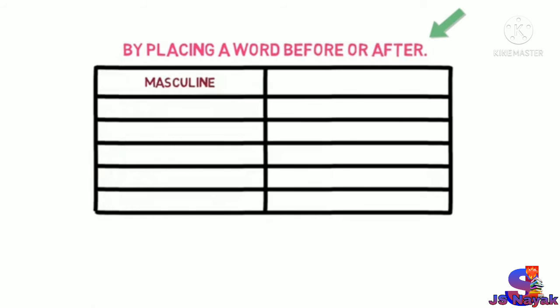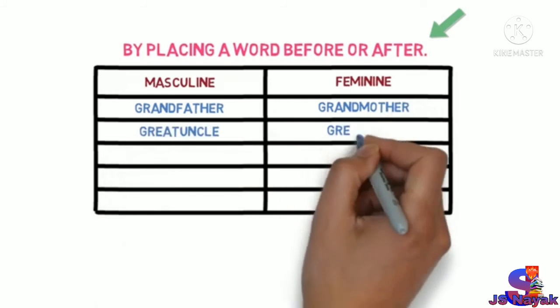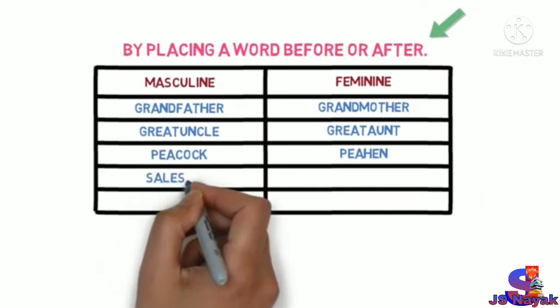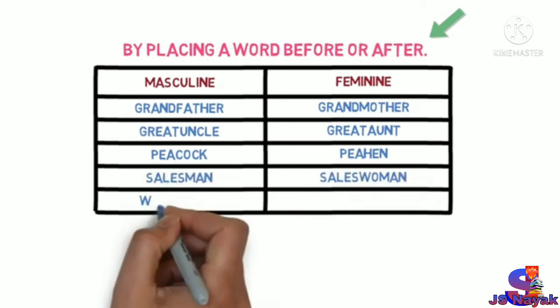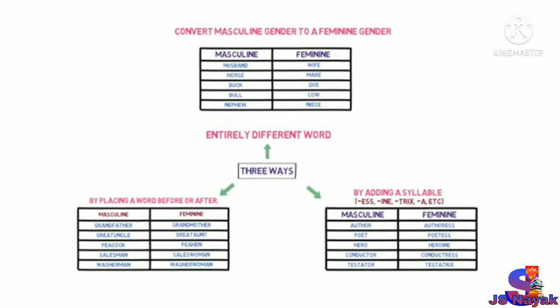The last way is by placing a word before or after. For example, grandfather, grandmother, great uncle, great aunt, peacock, peahen, salesman, saleswoman, washerman, washerwoman. So this is the third way in which we use a word before or after a word to convert a masculine gender to feminine gender. So these are the three ways to convert a masculine gender to feminine gender.